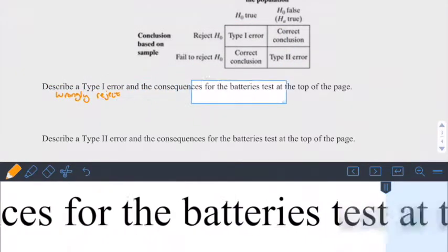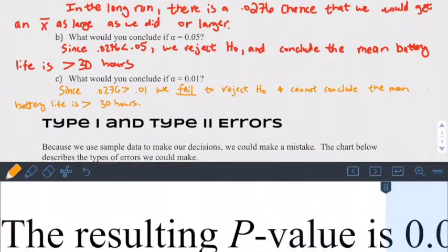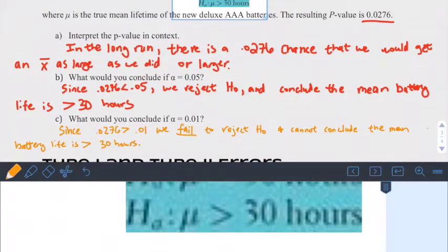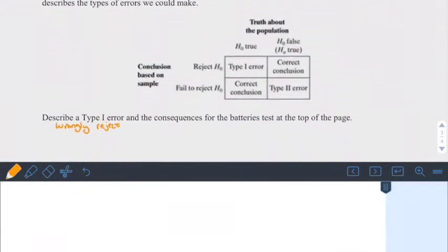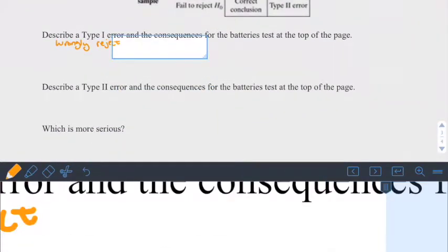So let's look at our battery one again. So if we reject the null hypothesis and conclude that the mean is truly greater than 30 hours, then we should not have said that these new batteries are better, but maybe we put them into production and charge more, and these batteries actually aren't any better. So maybe we waste a lot of money on these new batteries that actually aren't any better.